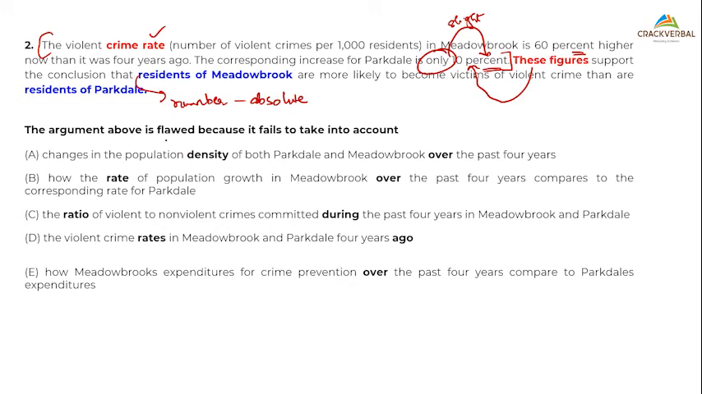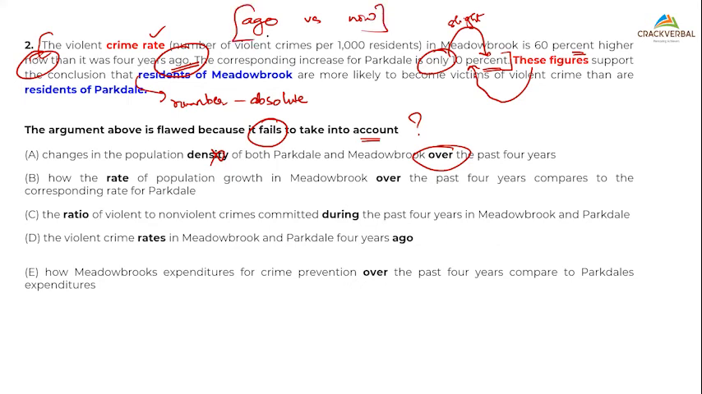Look at this. The argument above is flawed because it fails to take into account what? So going by A, B, C, D, E, logically, immediately, yes, perfect. That's my answer. Now look at this. This is talking of what it fails to take into account, which is the closest one. Are we dealing with population density over the past 4 years? Plus, is the story about the past 4 years? No, it was about 4 years ago versus now. The whole comparison is ago versus now, right? So over the past 4 years, that was another trap.